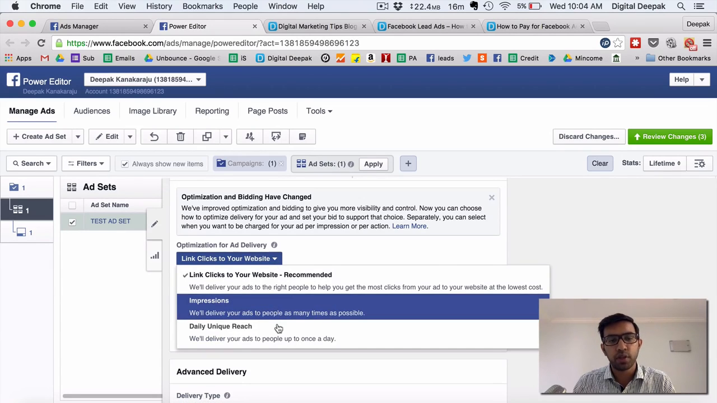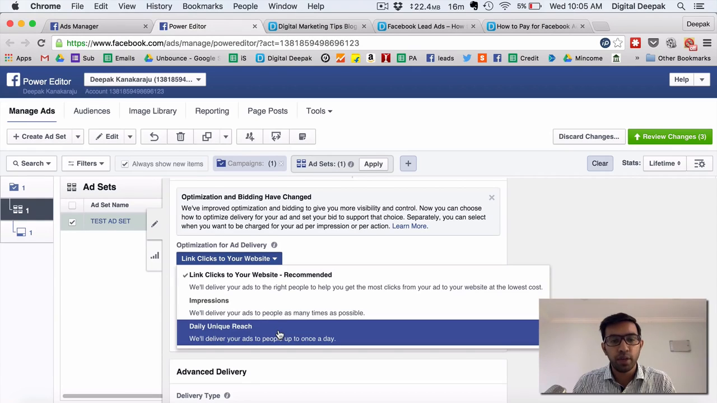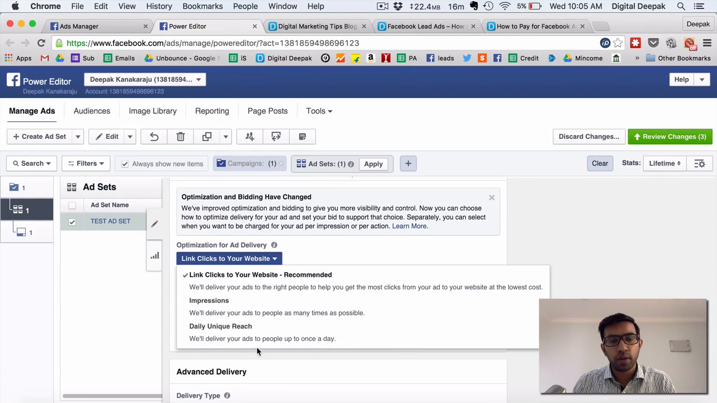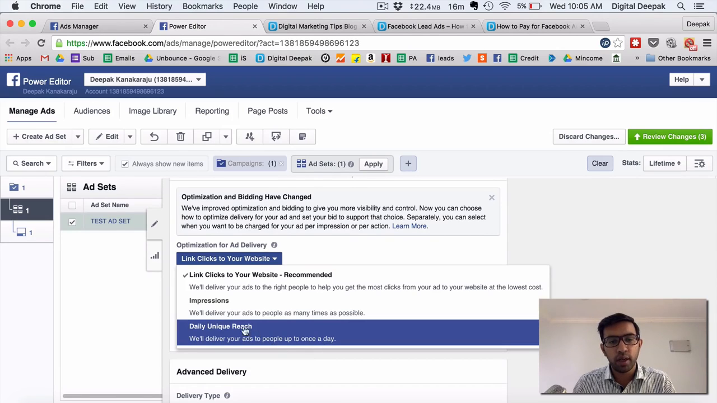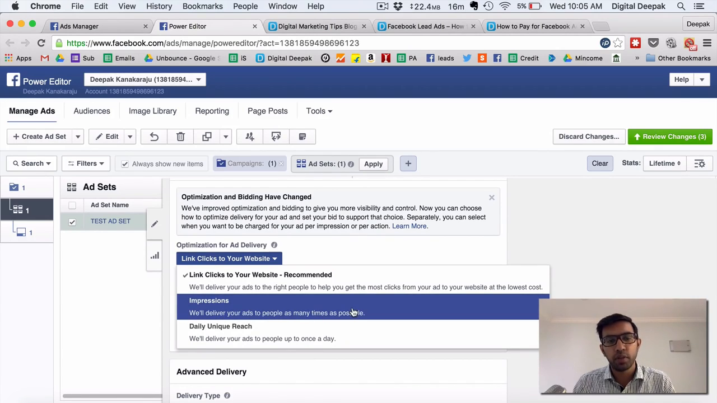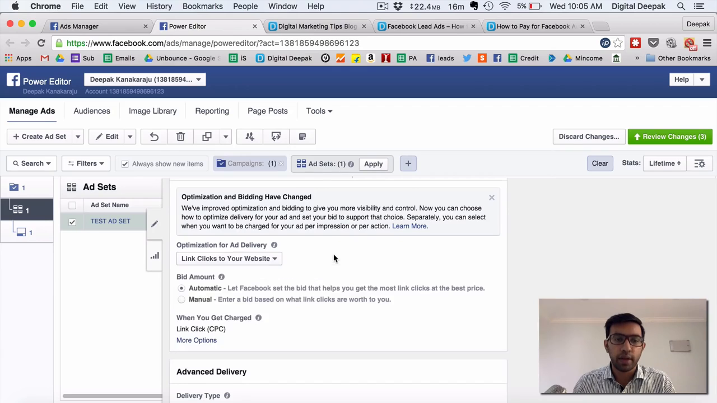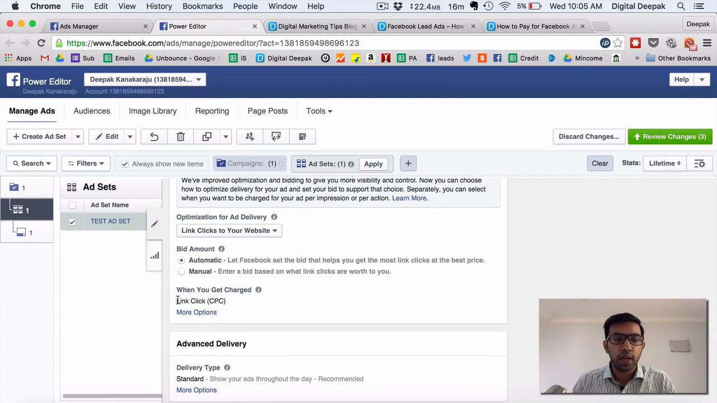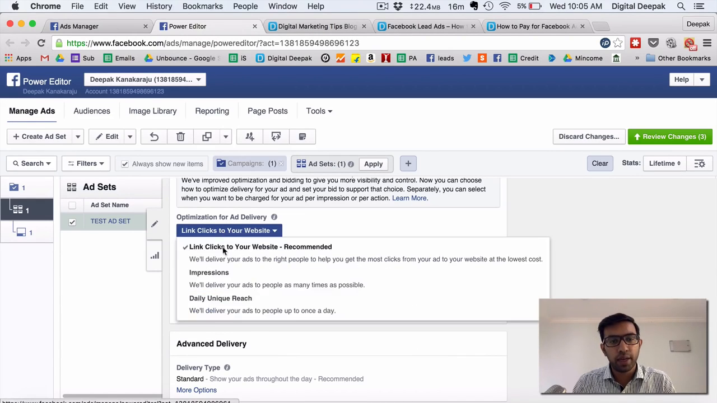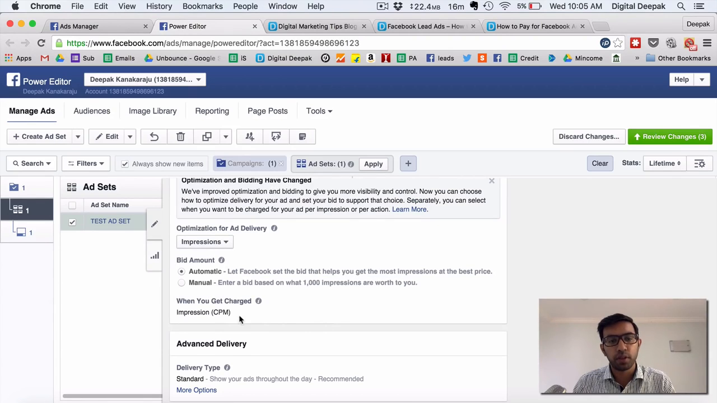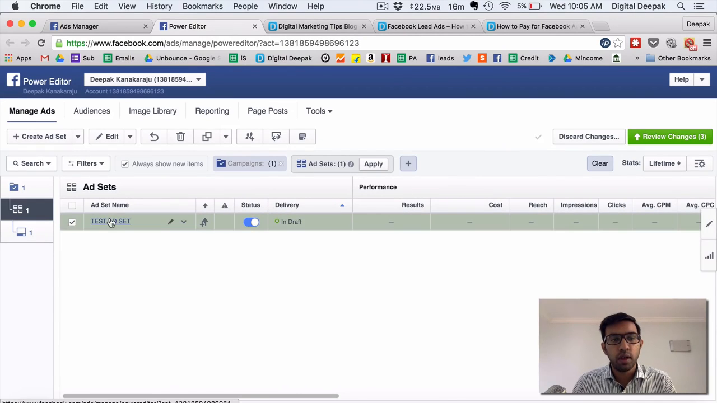So you can optimize the ad delivery for link clicks to the website. You can optimize it for impressions, or you can optimize for maximum daily unique reach, right? So we will deliver your ads to people up to once a day. So this is like only once a day. For impressions, we will deliver ads to people as many times as possible. So link clicks to the website, this is what we started the campaign with. So here Facebook will only show the ads to people Facebook thinks are most likely to click on the ad, right? And you get charged whenever someone clicks on your link. So this is CPC based. If you select impressions, you will be charged for every 1000 impressions. So this is CPM. CPM is cost per mille, also called cost per 1000 impressions.